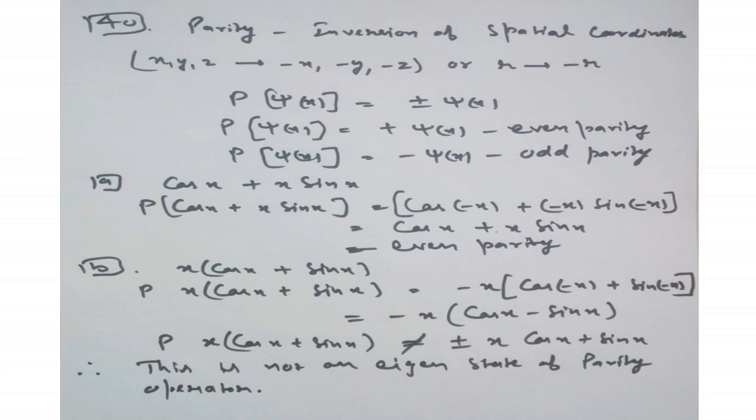Now the second option is x(cos x plus sin x). After applying the parity operator, it will become minus x (cos(-x) plus sin(-x)). Further we will get minus x (cos x minus sin x). Now you can see that this function has neither even parity nor odd parity. So that means this is not an eigenstate of the parity operator. So option B is our right answer.